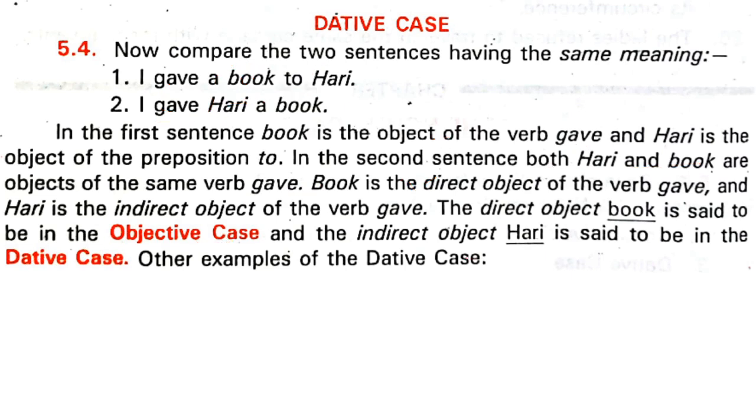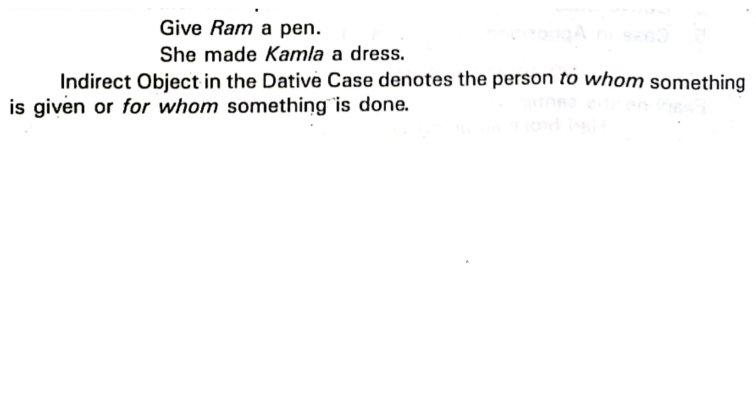Other examples of the dative case are, let's go to the next. As and when we read, you will understand better. Give Ram a pen. She made Kamla a dress. The indirect object in the dative case denotes the person to whom you gave something. So the dative case denotes the person to whom something is given or for whom something is done.